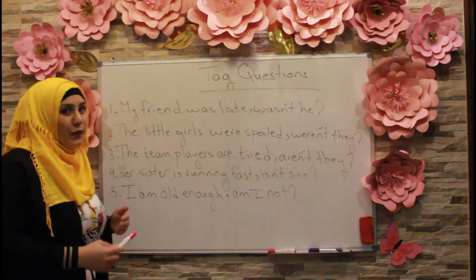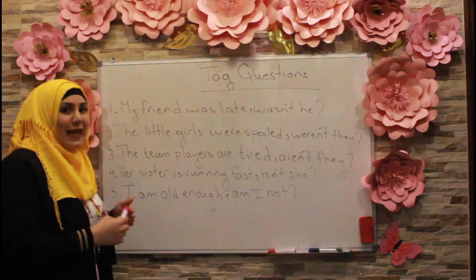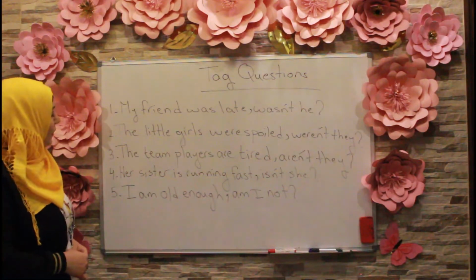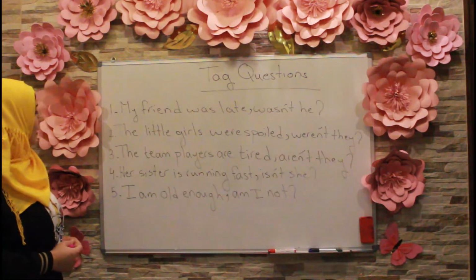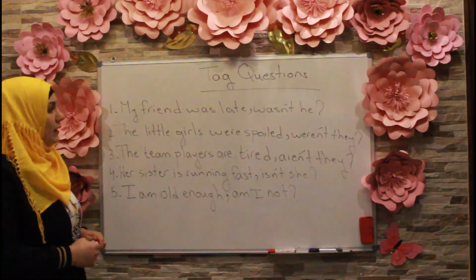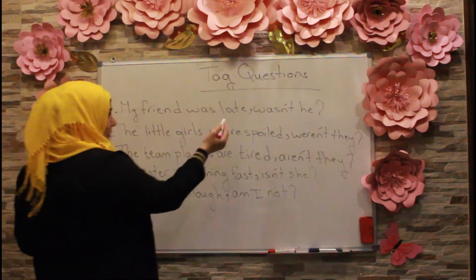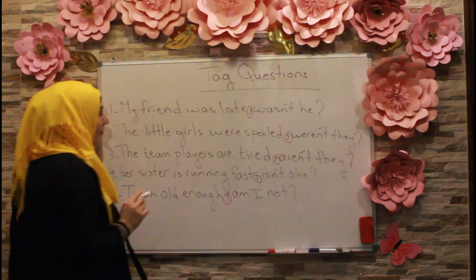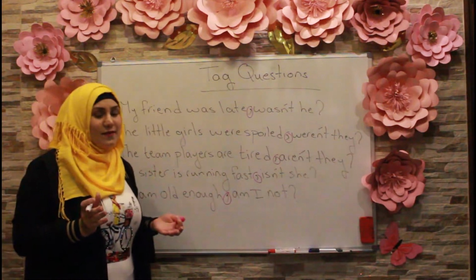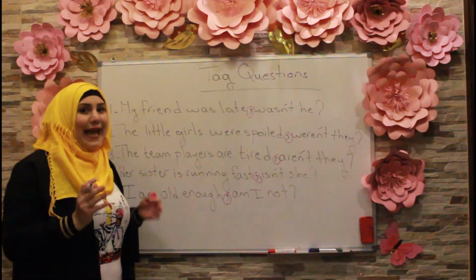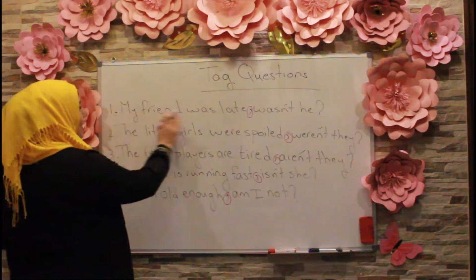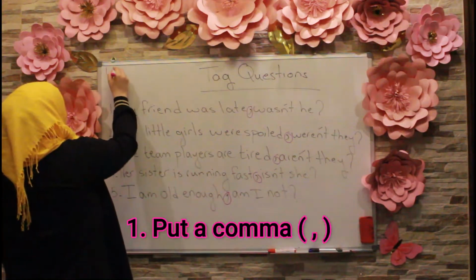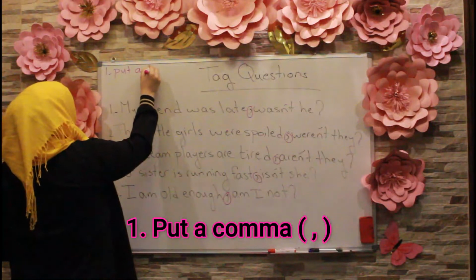So in order to know the rule, I should search for the most repeated things among all these tagged questions. Now, first of all, if you take a close look, you will see that all the sentences have something in common, which is the comma. So as you can see here, the comma, here, here, and here. So this kind of tells me that in order to make a tagged question, after my sentence or my statement, I should put a comma. So number one, I should put a comma.